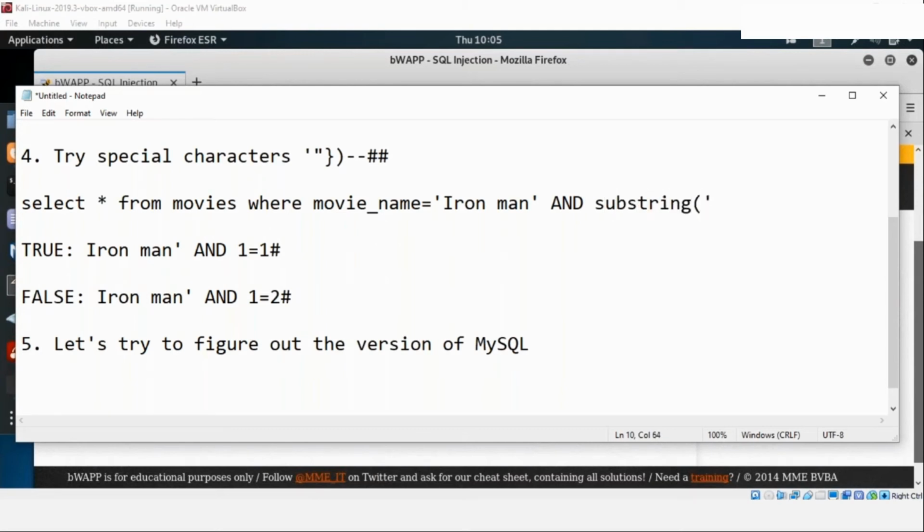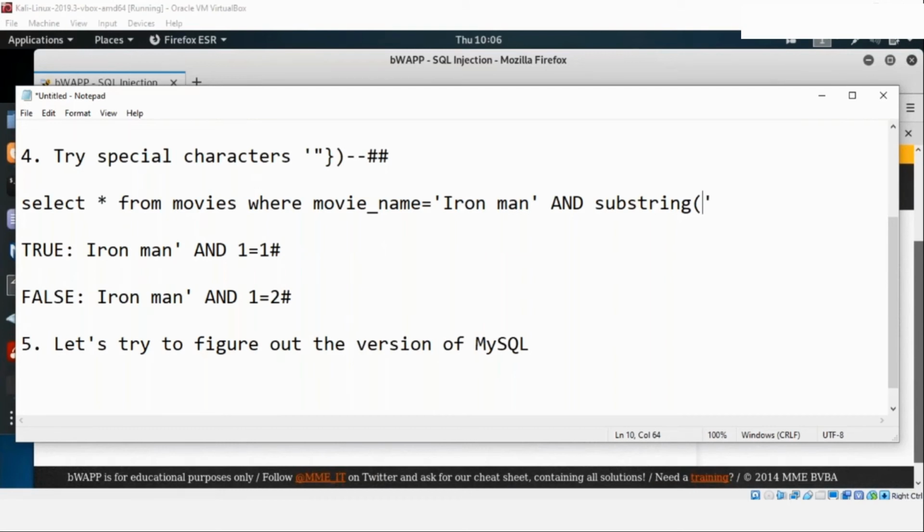What is substring? Substring is basically getting a value out of the string. Right now I'm trying to figure out what is present under MySQL, what is the version present.